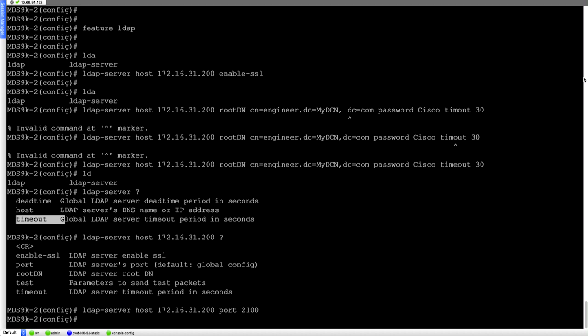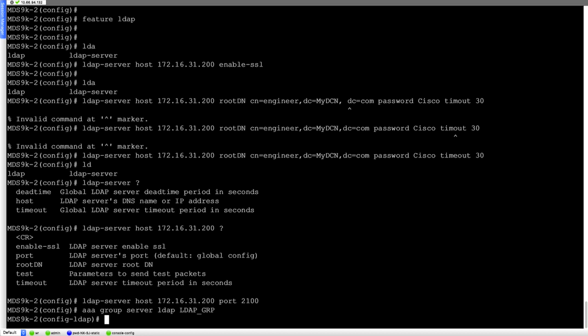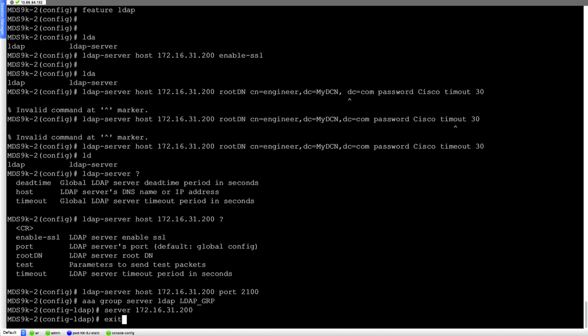And then under the AAA configuration, we can say AAA group server, and then we can define the LDAP group, say LDAP underscore group, and we can then say under that group, we can specify the server 172.168.31.200, and that should take care of it.